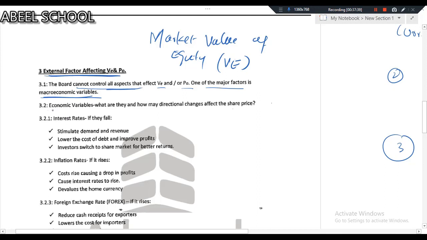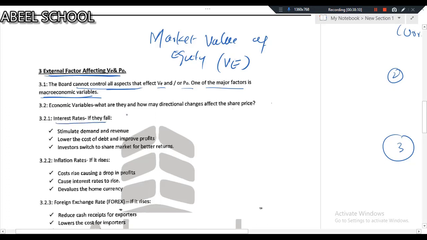Now the question is, if my BOD does not control macroeconomic variables, then what is the benefit of having knowledge of those macroeconomic variables which my BOD does not control? There is a benefit. I'll tell you what is the benefit of knowing macroeconomic variables. Wait for that. Let us first discuss macroeconomic variables. Actually, we have 5 macroeconomic variables, and the 6th one is political risk. Let us discuss first interest rate.